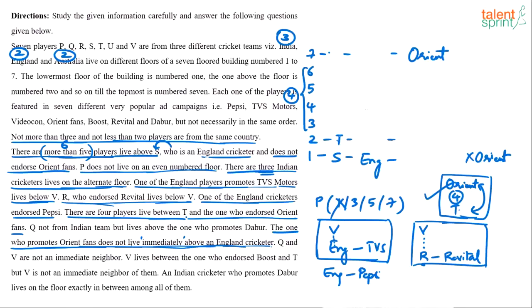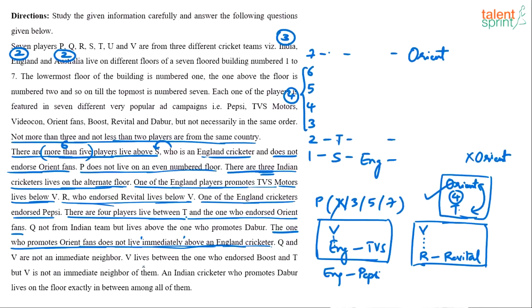Yes or no? Between T and Orient we have got 4 people. Okay. Q and V are not immediate neighbors. Keep that in mind. V lives between the one who endorsed Boost and T, and V is not an immediate neighbor of them.